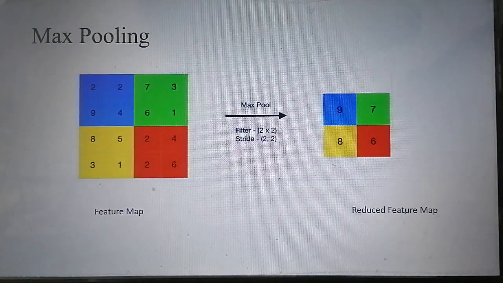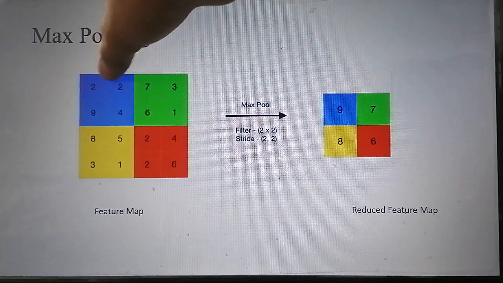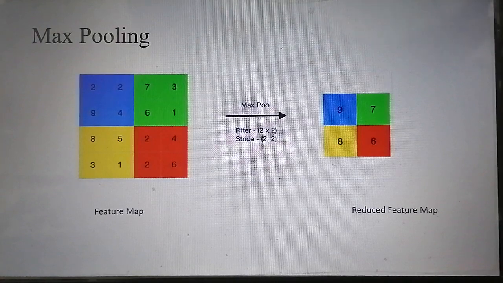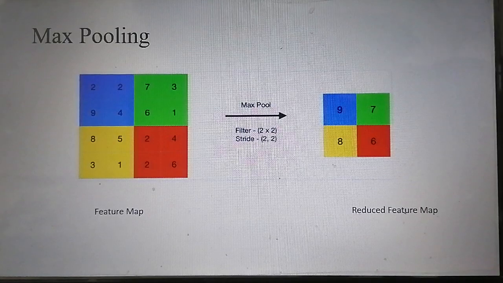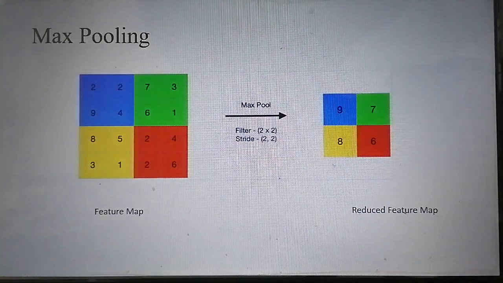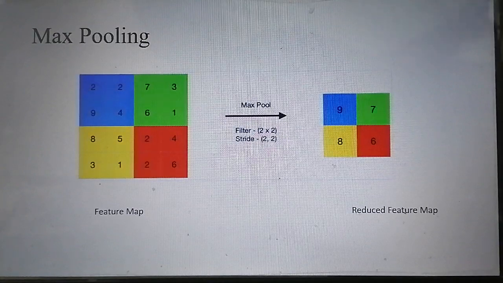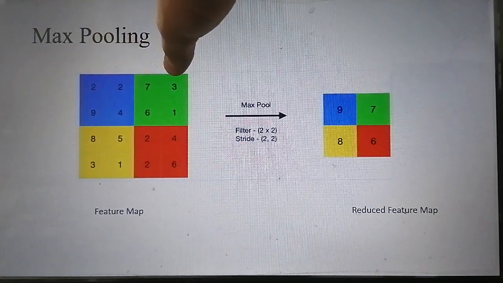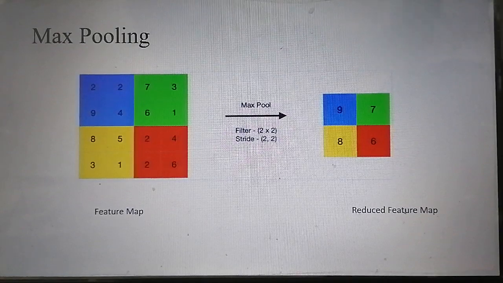Then we will shift our window by the size of the stride. Stride actually tells us the size of the step movement. Here the stride size is 2 cross 2, which means we can shift 2 pixels in the right direction, and we can shift 2 pixels in the downward direction. First we will shift in the right direction until the row is completed.